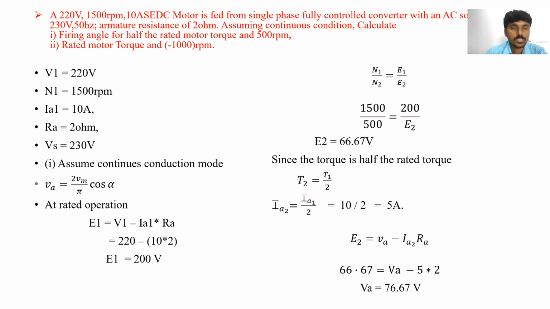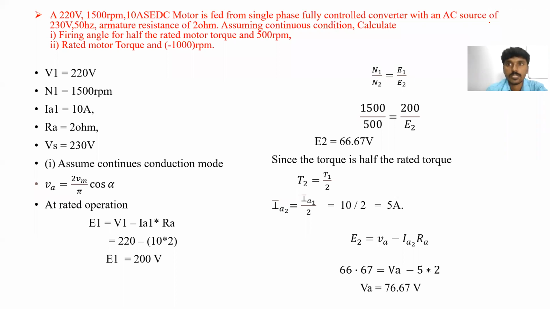A 220 volts, 1500 RPM, 10 amperes separately excited DC motor is fed from a single phase fully controlled converter with an AC source voltage of 230 volts, 50 hertz. Armature resistance is 2 ohms. Assume the continuous conduction mode, means load current is continuous.